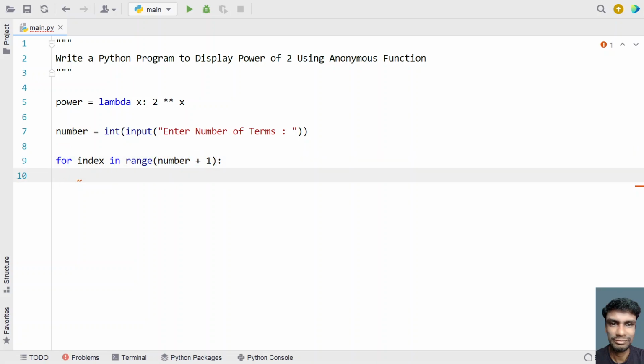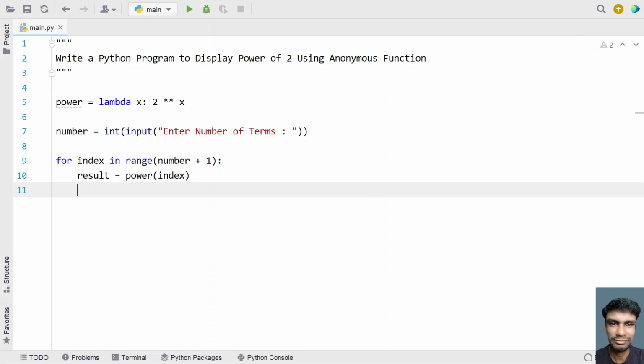Once that is done, let's take another variable, result equals power of index over here. So we are iterating from 0 to number plus 1 and calculating the 2 power.